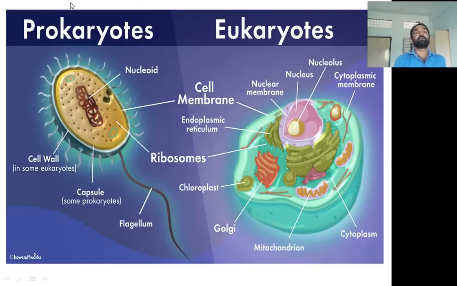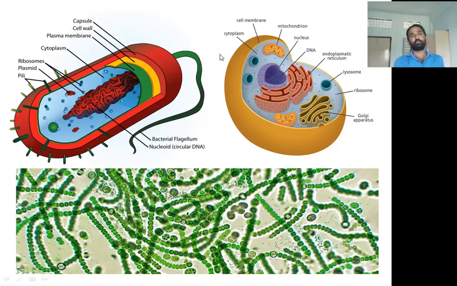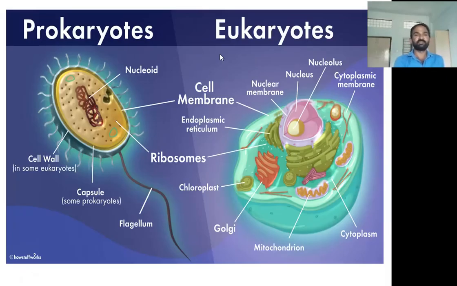Now, the differences between the prokaryotic cell and eukaryotic cell. I already told you in the previous session about prokaryotes and eukaryotes. The words prokaryotic and eukaryotic are a combination of two words. The karyotic part is the same in both words. The first word has pro and the second has eu. Here pro means primitive, and eu means true.